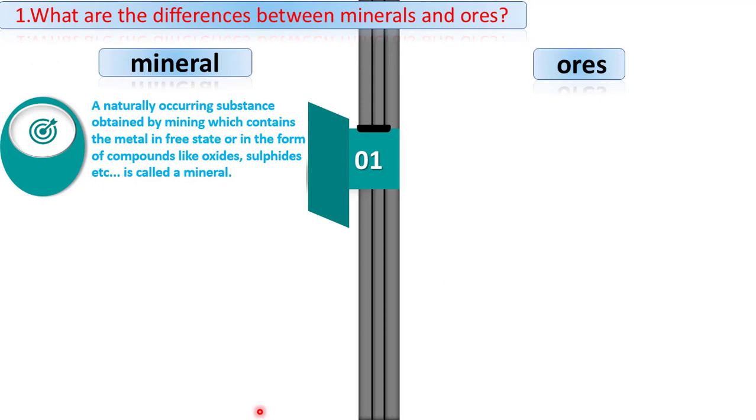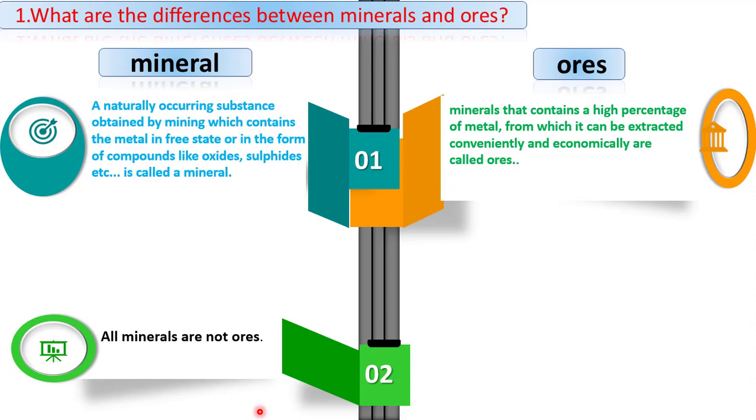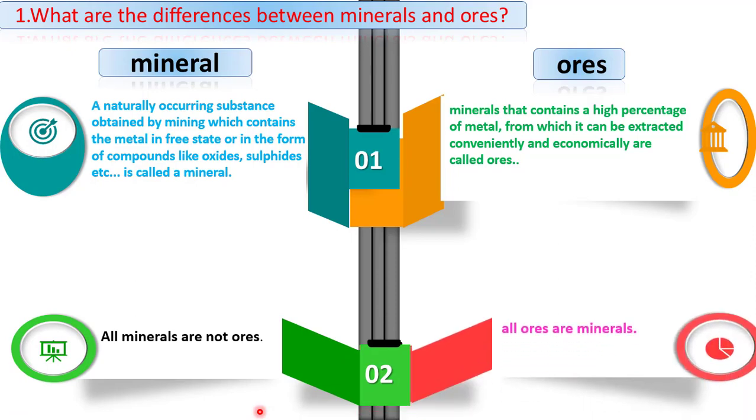A naturally occurring substance obtained by mining which contains the metal in the free state or in the form of compounds like oxides and sulfides is called a mineral. Ores: minerals that contain a high percentage of metal from which it can be extracted conveniently and economically are called ores. All minerals are not ores, but all ores are minerals.